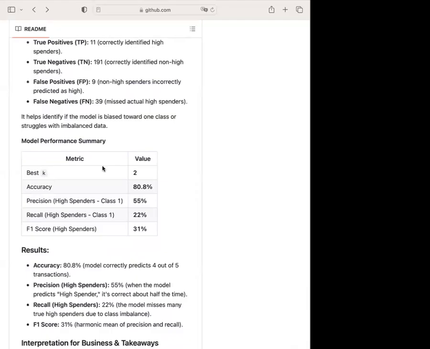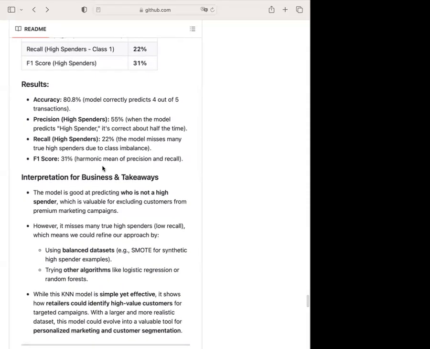We recall for high spenders only 22%. So the low recall is likely due to the class imbalance, since most transactions are low spenders. Despite that, this model gives us a useful starting point for targeting higher value customers.